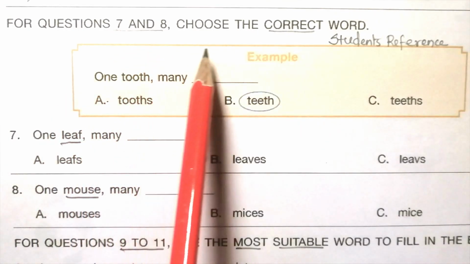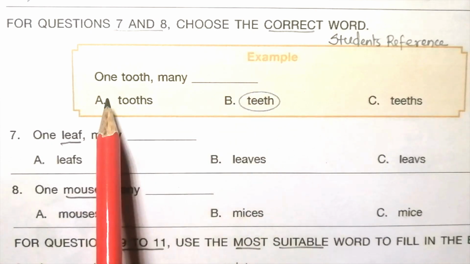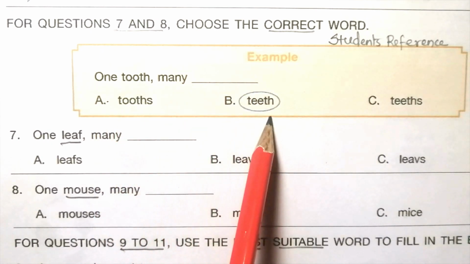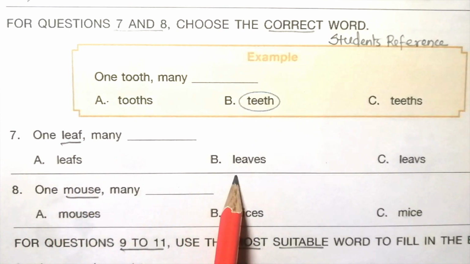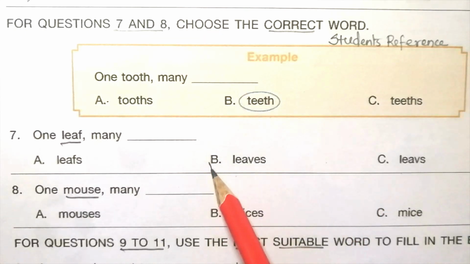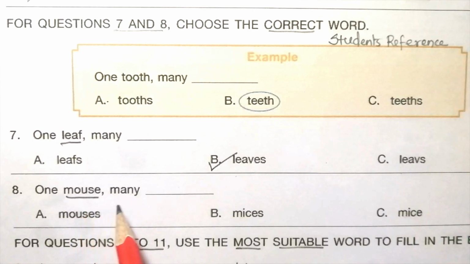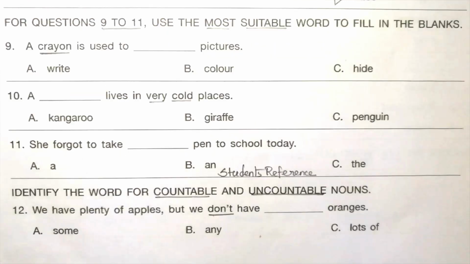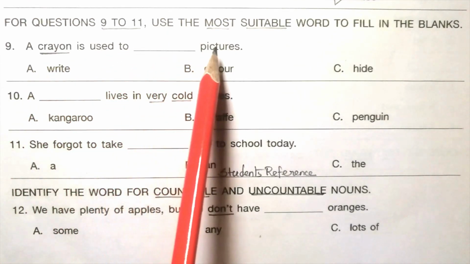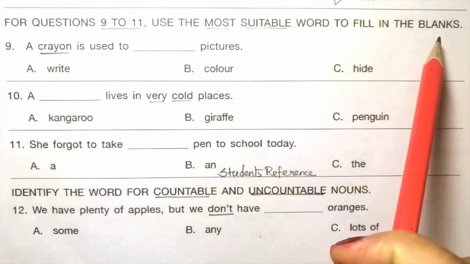For questions 7 and 8, choose the correct word. Example: one tooth, many teeth. 7. One leaf, many leaves. The answer is B, leaves. 8. One mouse, many dash. Mouses, mices, mice. The answer is C, mice. Mouse, mice.